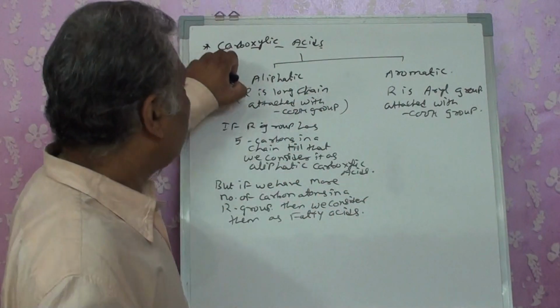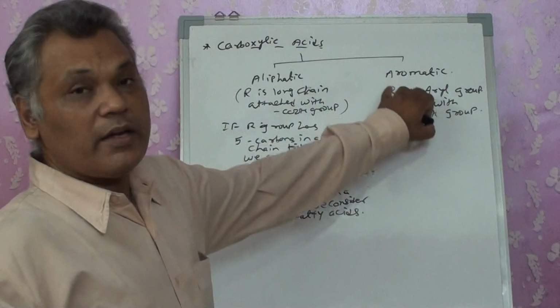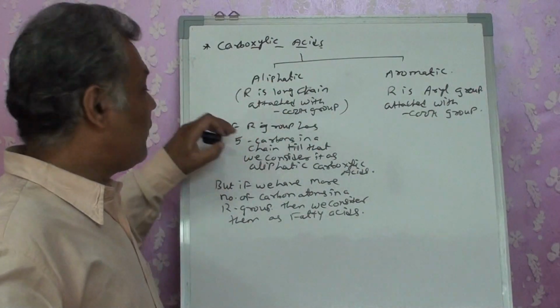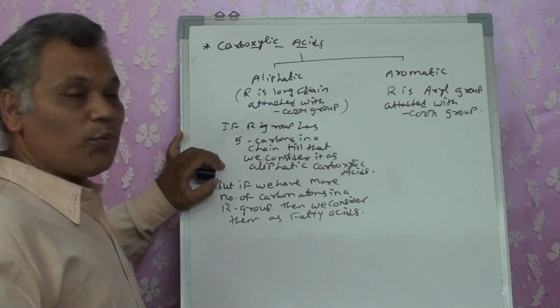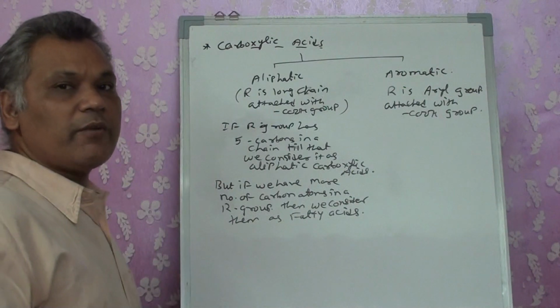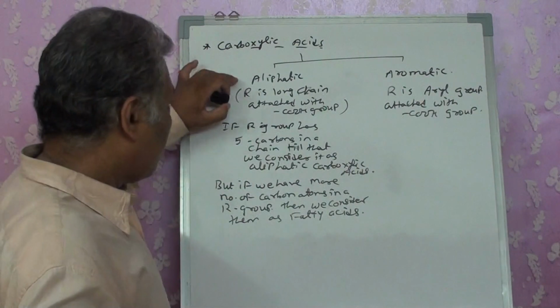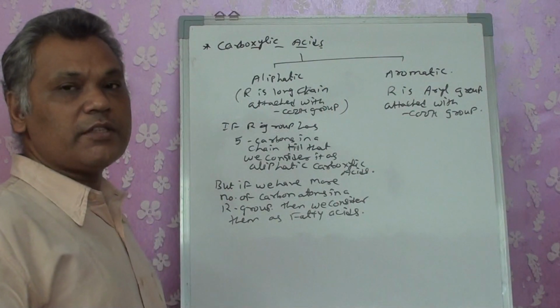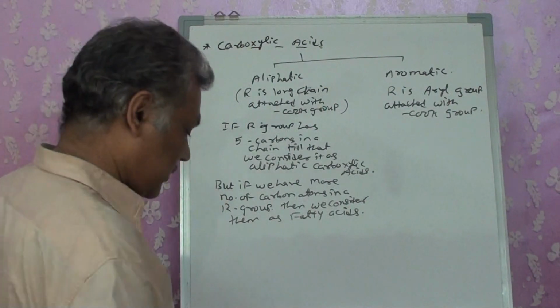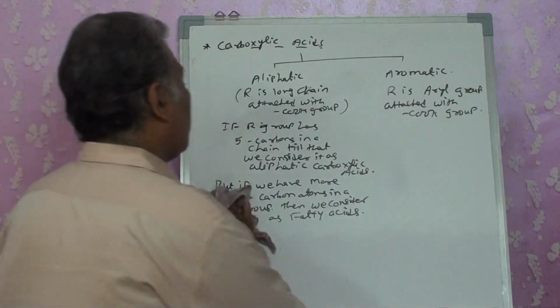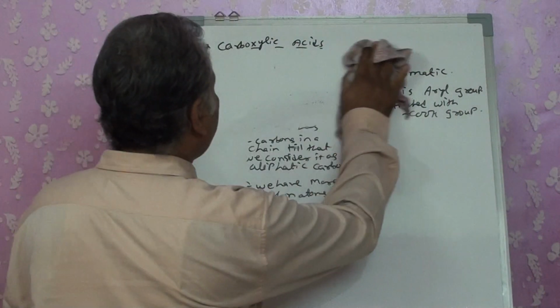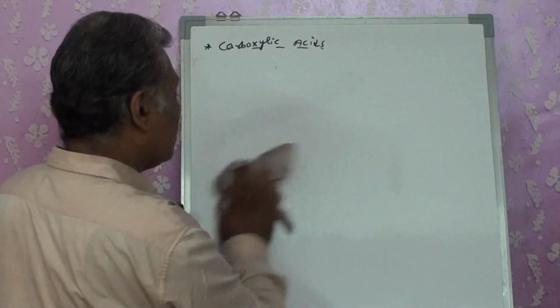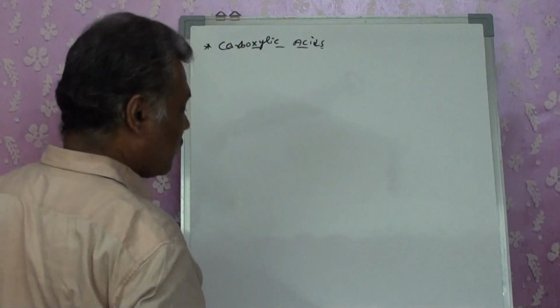So carboxylic acids we classify as aliphatic and aromatic, but specifically in aliphatic we have a smaller chain known as aliphatic carboxylic acid. A chain with more carbon atoms we consider as fatty acids, right? Okay, now the next thing to study is the IUPAC nomenclature.